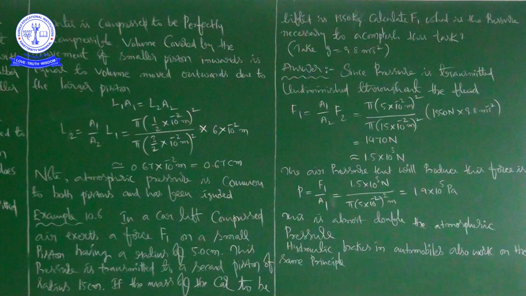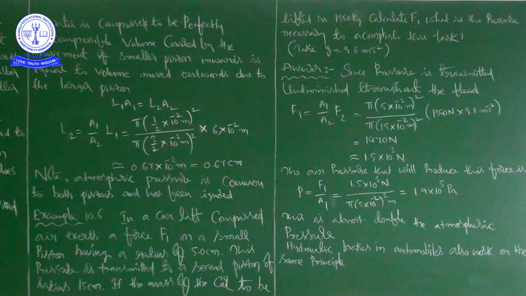In the first case we got 90 newtons, the force exerted on the larger piston when a force of 10 newtons is applied to the smaller piston. And in B, if the smaller piston is pushed through 6 centimeters, then the larger piston moves 0.67 centimeters. Now see the important note here: atmospheric pressure is common to both pistons and hence it has been ignored.